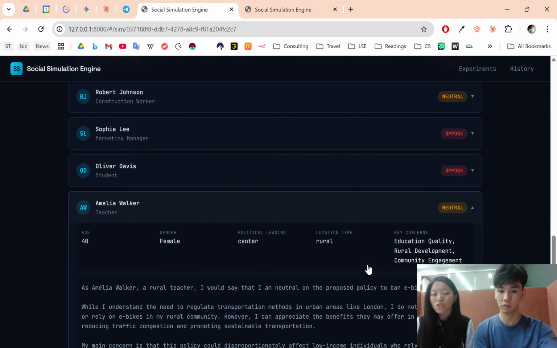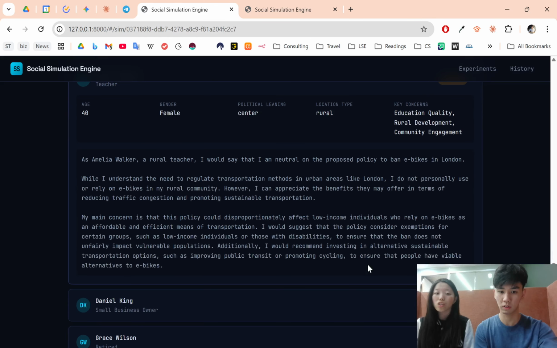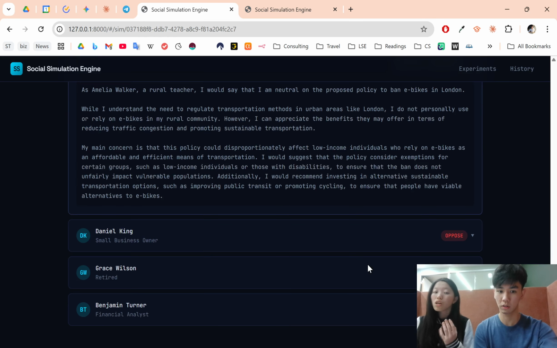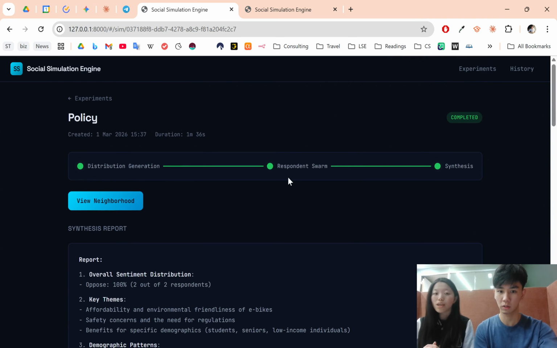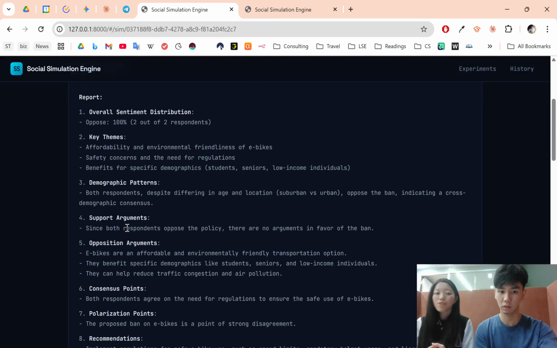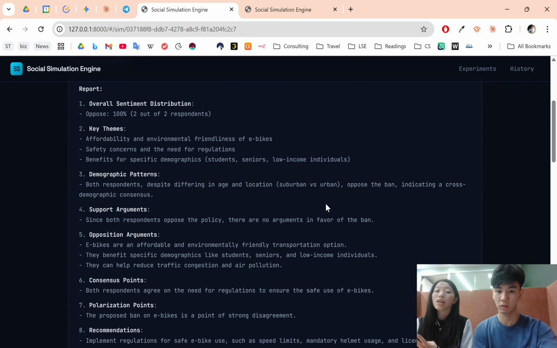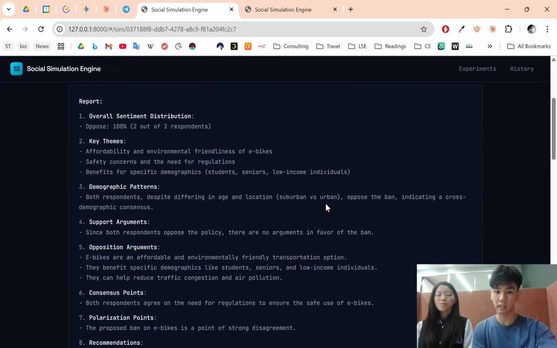And it's not just a survey checkbox, it's a genuine human reaction. Our synthesis agent crunches all the responses and reports who supports this policy, who's furious, and which demographics we're alienating. And so now, we're able to generate real purpose-led social simulations.